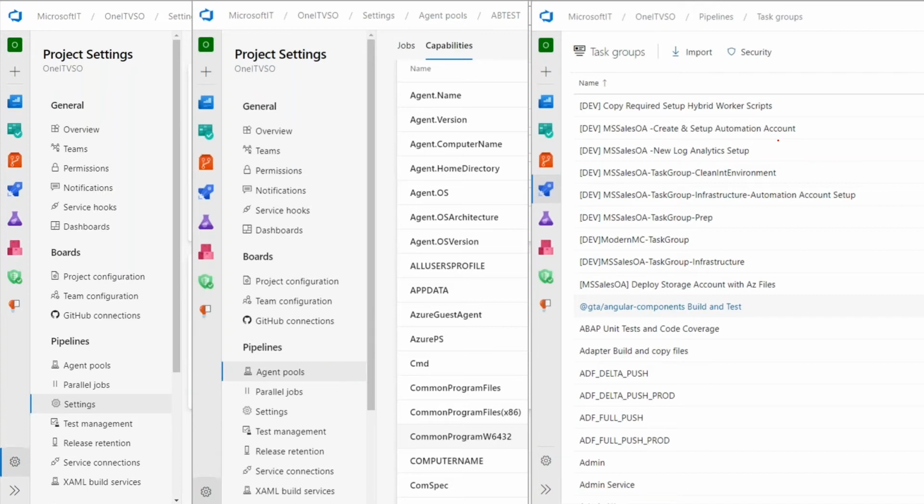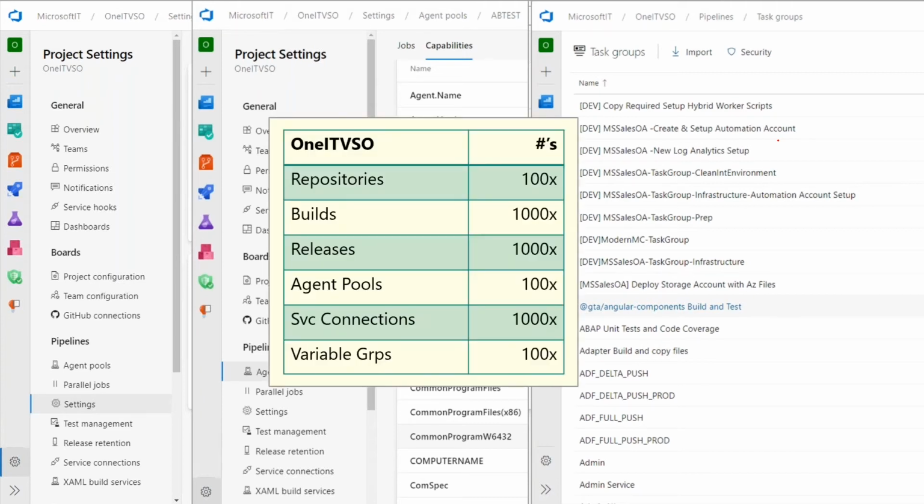Having looked at these, what is the scale of the problem? If you look at our environment in One IT VSO, these are the approximate counts. We have several thousand builds, several thousand releases, several hundred repositories, so many agent pools, and so forth. All told, we are looking at somewhere between 25 to 30,000 objects, right?